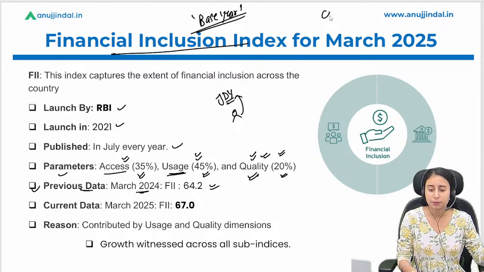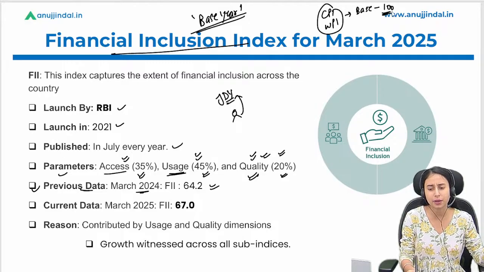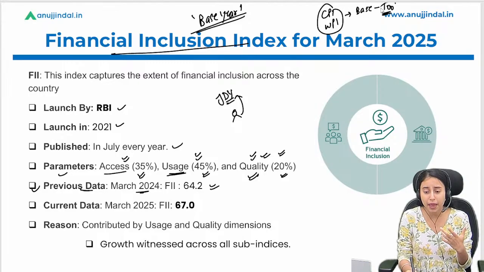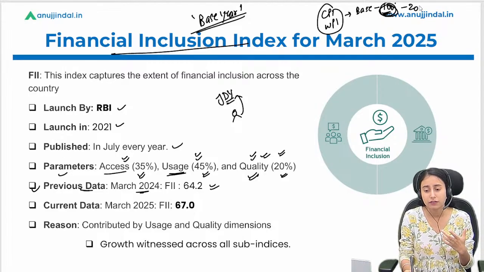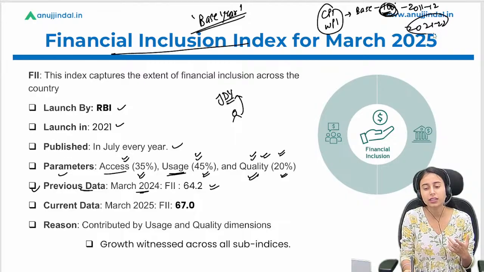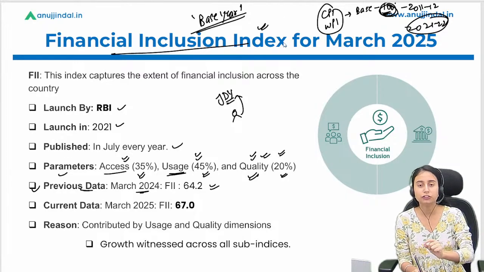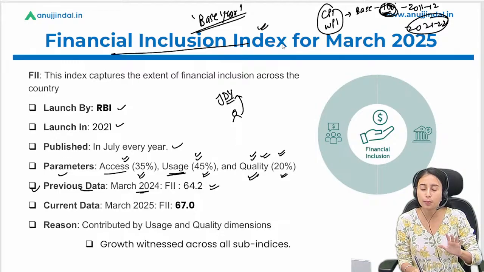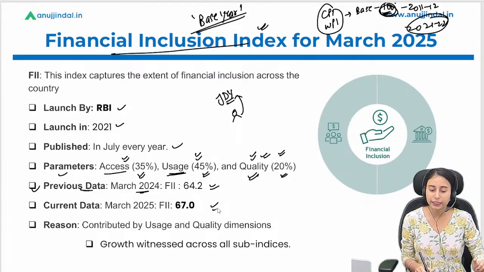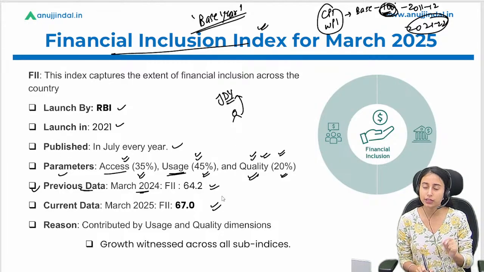Such as CPI or WPI, if we look at them, they have a base year. For example, say 100 is their base year, right? So we compare it with the current year, right? But in this case, that is the financial inclusion index, there is no base year, right? So what is the current data? 67.0. You have to remember this till your examination.